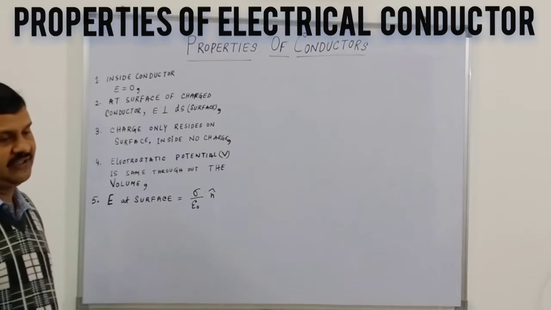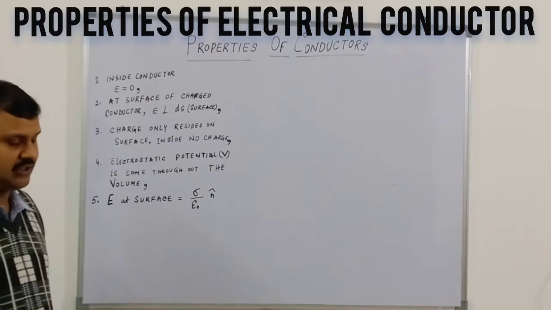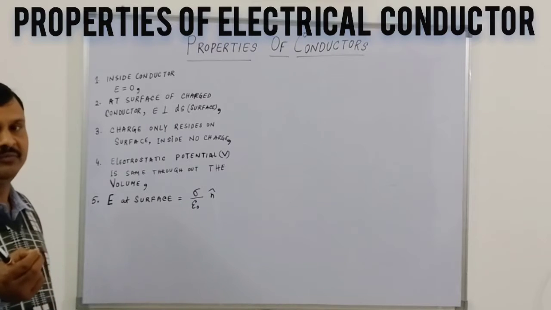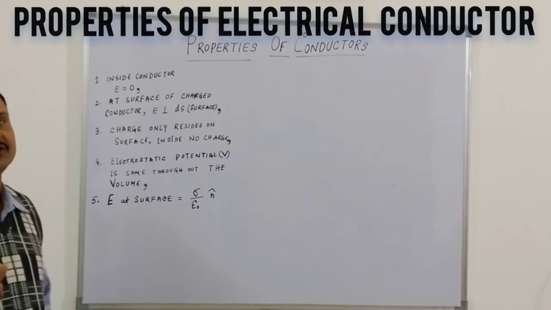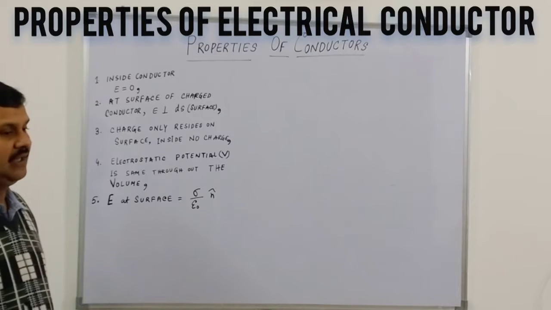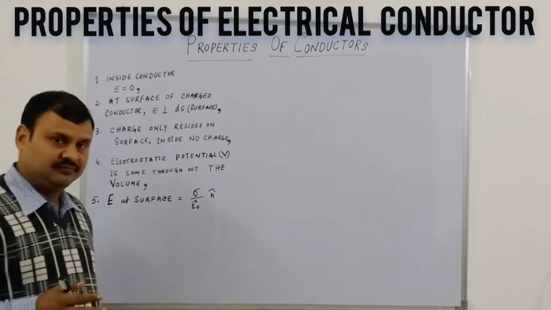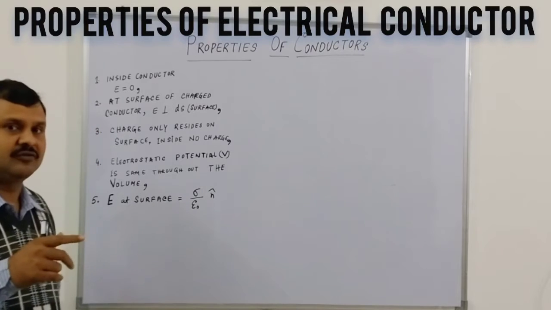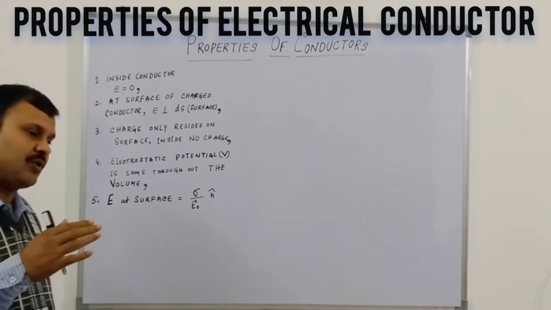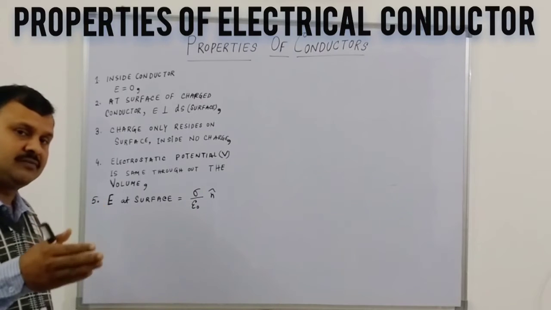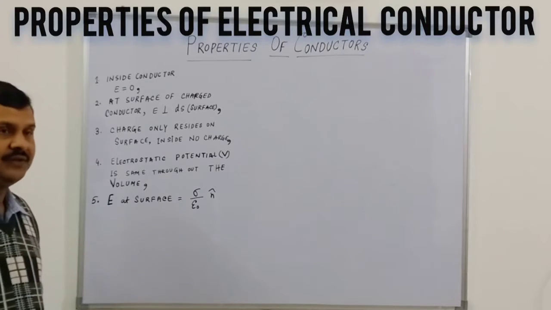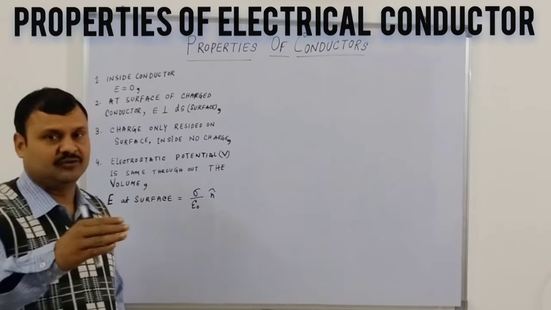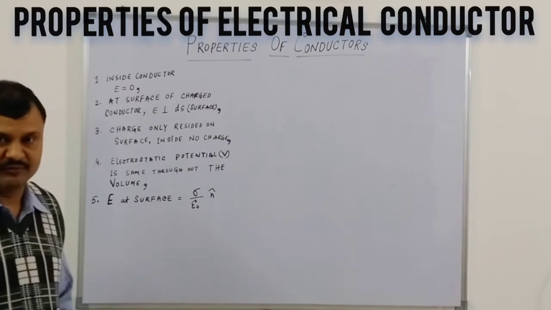So for any conductor, suppose any metal is the conductor generally. In case of any metal, if you have some small volume of metal itself, you will find millions of atoms there. And in the case of an atom, there is an outer shell where the electron is free to move from one atom to another atom within this metal. It is not free to move away from this metal to the surroundings, surface or atmosphere.